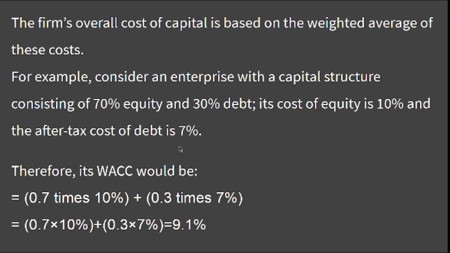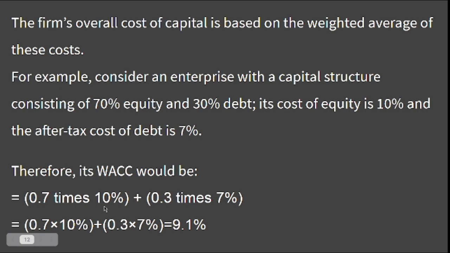Now what is the weighted average cost of capital? That is weight of equity into cost of equity plus weight of debt into cost of debt. Weight of equity is 70%, so that is 0.7 times the cost of equity, 10%.